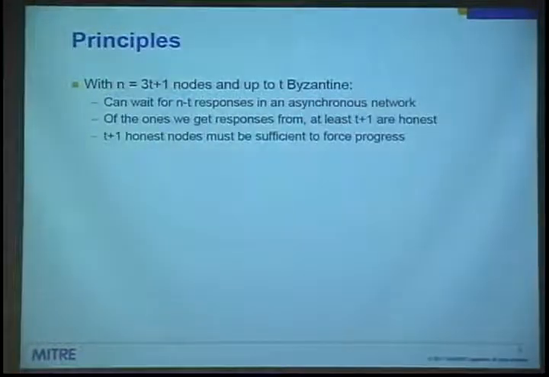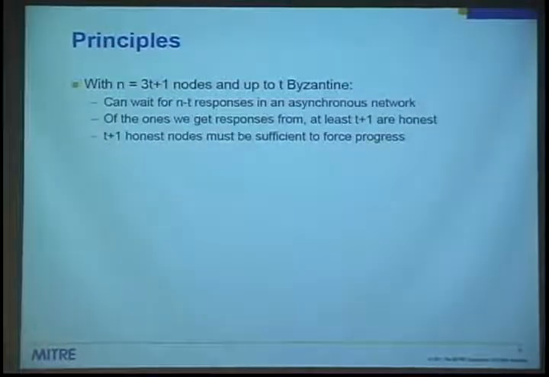Okay, here are the key principles to think about when you're dealing with Byzantine fault tolerance in an asynchronous network. Remember that you don't have any guarantees about the delivery of good messages. So if you're waiting for a message, you don't know if the good node just isn't ever going to respond.